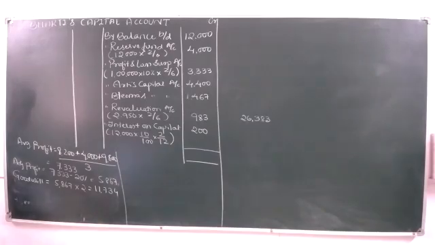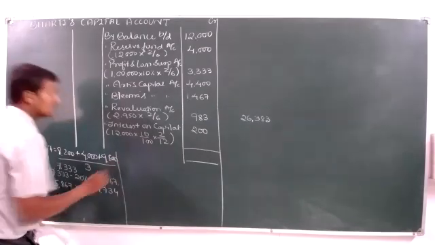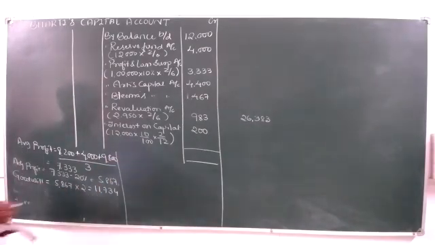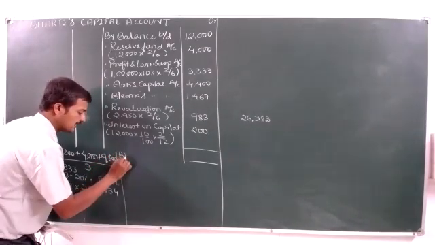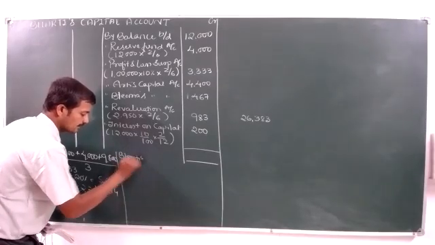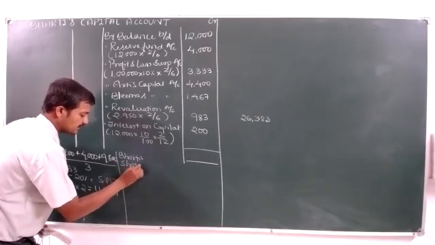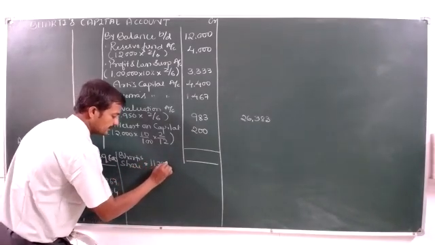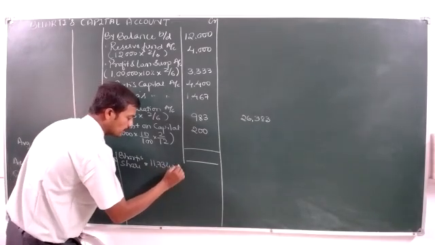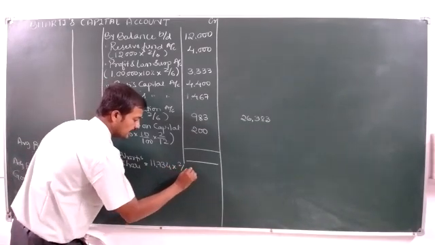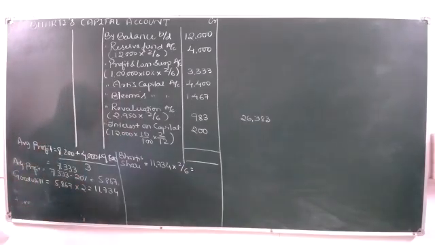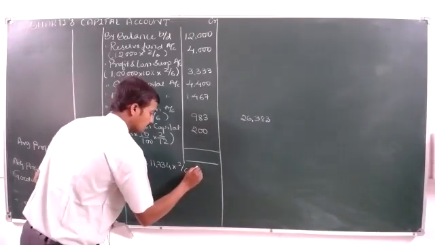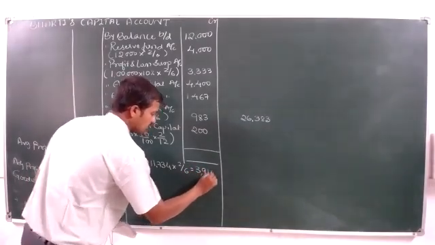Now, out of this 11,734, what is the retiring partner's share? Who is the retiring partner here? Bharti. Now I write Bharti's share is equal to 11,734 into 2 by 6. Can somebody tell me how much it will be? 3,911.